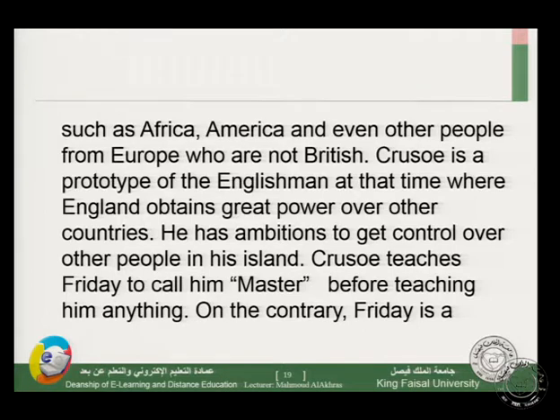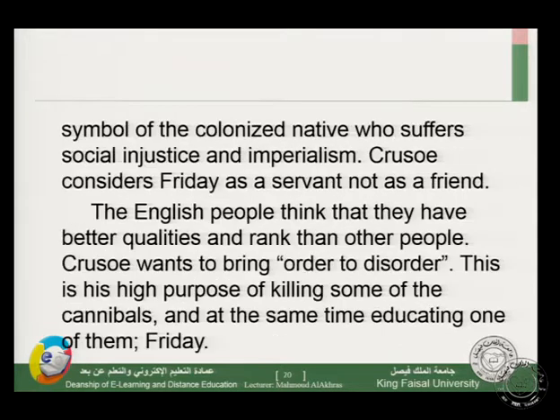On the contrary, Friday is a symbol of the colonized, the other side. Friday is a symbol of the colonized native who suffers social injustice and imperialism. We have imperial power in this novel, a nation that wants to control all the surrounding nations.